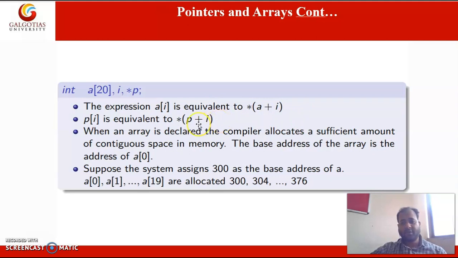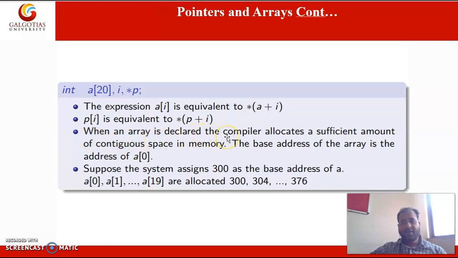In a similar way, this is equivalent to *(p + i). Here p is storing the address of the first element. So these two are the same.